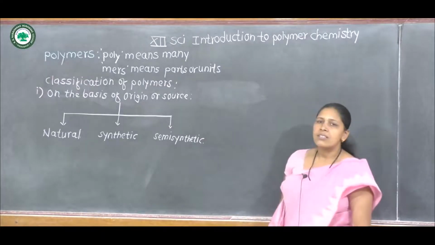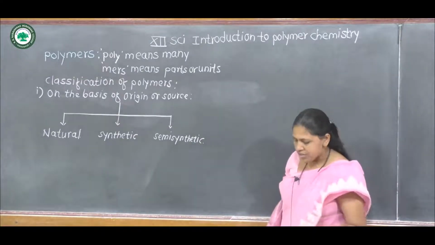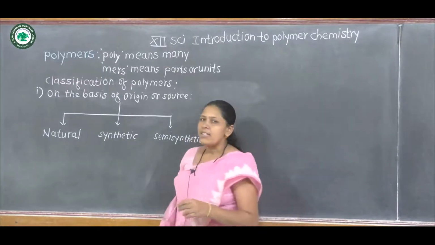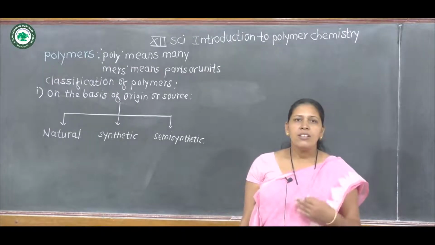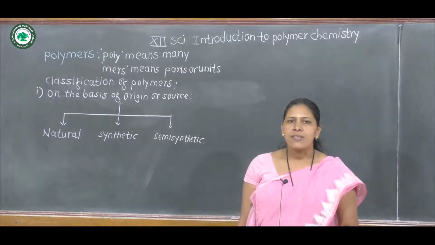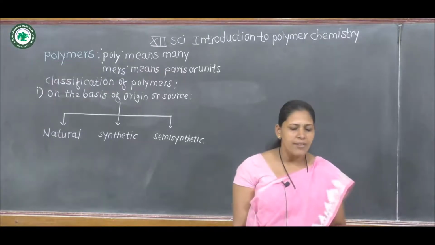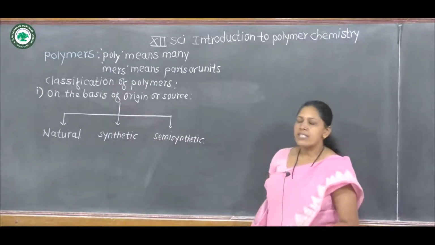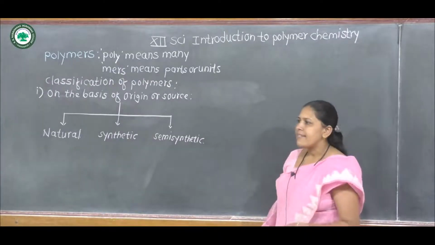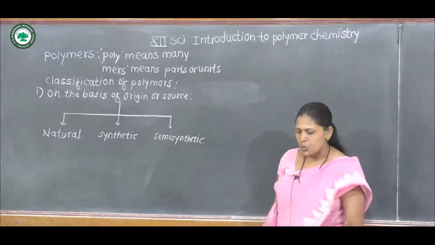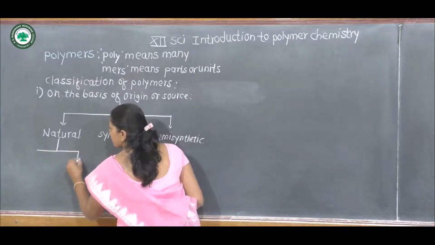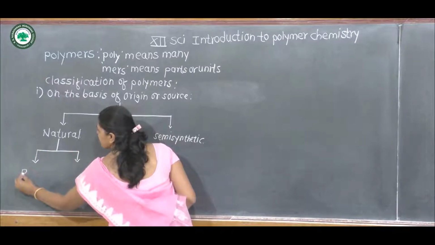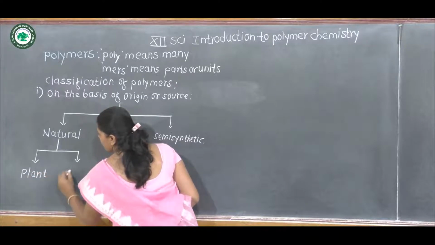We will discuss them one by one. First, natural polymer. Natural polymers are obtained from nature, that means polymers which are obtained from plants and animals are called natural polymers. Natural polymers are again subdivided into two types: plant polymer and animal polymer.